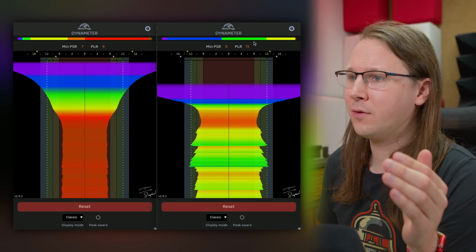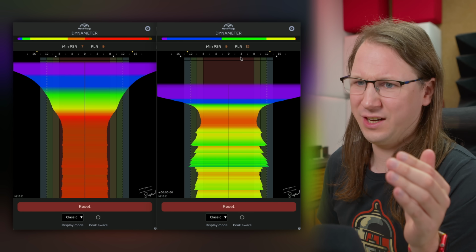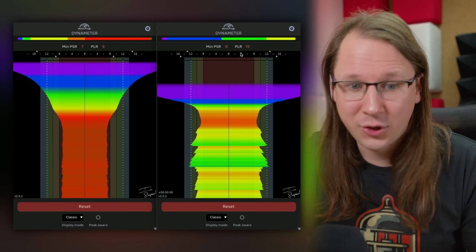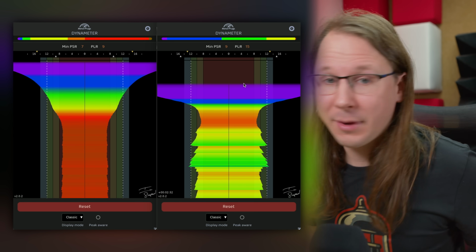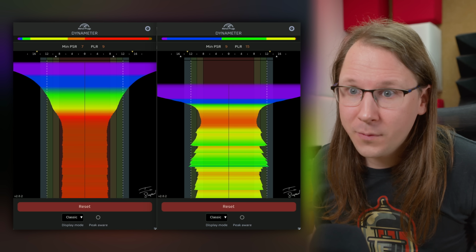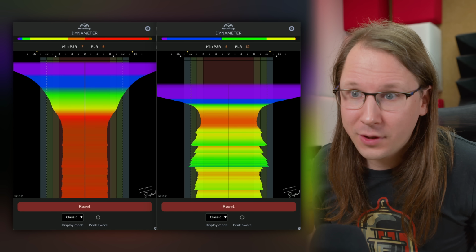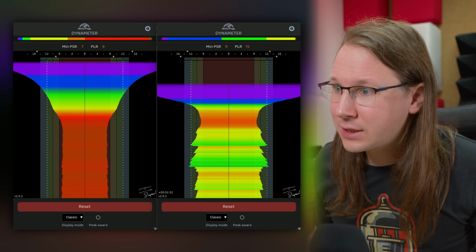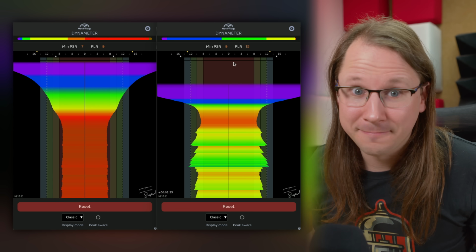And the PLR of the Requiem... Sorry, I'm not native English. Of the dynamic song actually shows that it is more dynamic. Now, mind you, this is independent of the volume that we are playing this at. I can turn this down or up or whatever. It will still show the same numbers here. That's the cool thing.